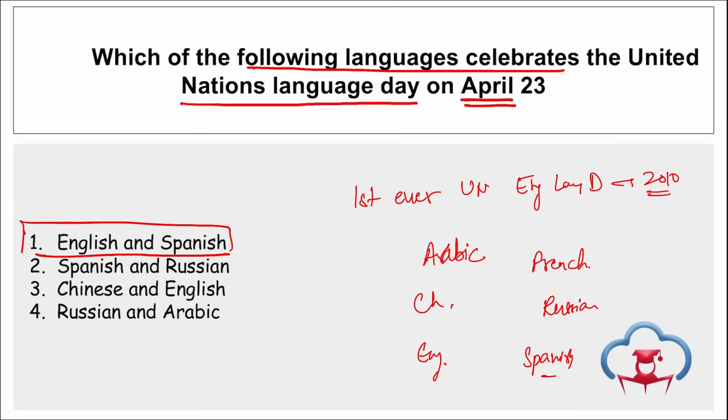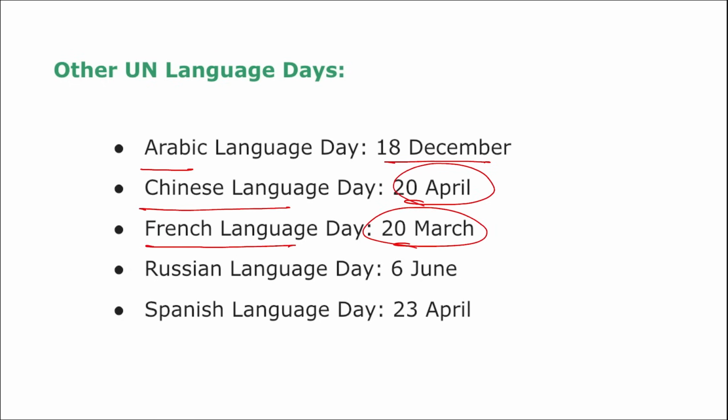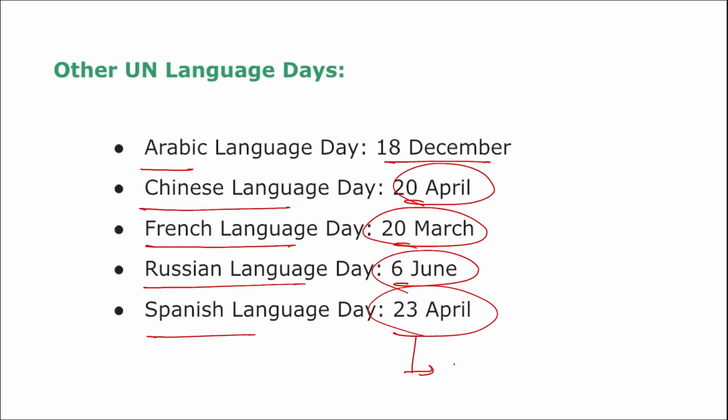Then apart from this, remember, if we are talking about Arabic Language Day, when do we observe it? On 18th December. Chinese Language Day on 20th of April. French Language Day 20 March. Russian Language Day 6 June. And Spanish Language Day on 23rd April. Remember, 23rd April is also to commemorate the birth and death anniversary of English playwright and poet William Shakespeare.